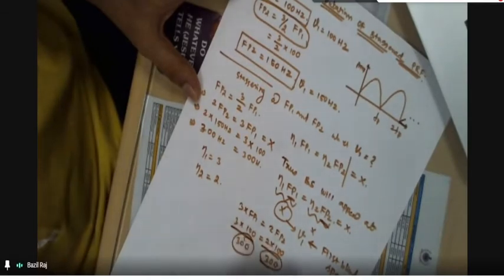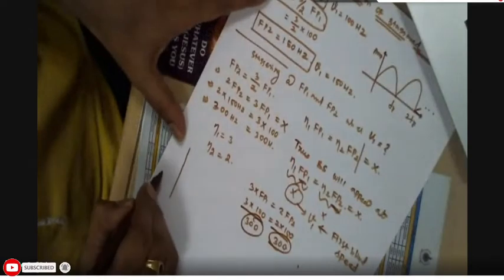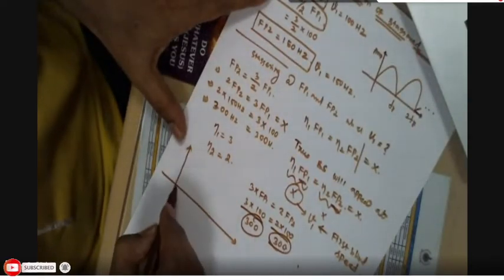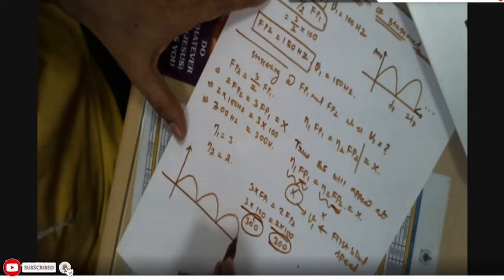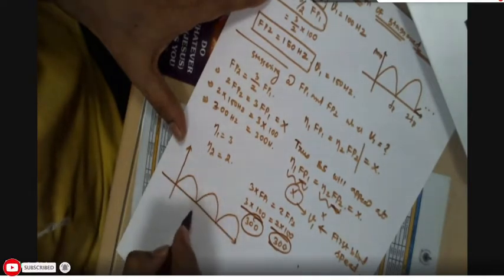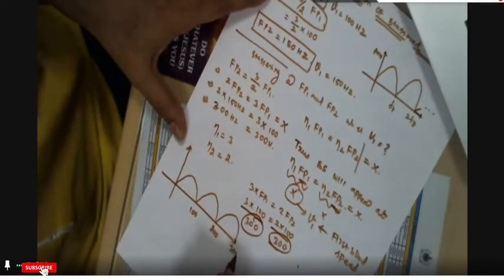If you plot the response here, this is the first PRF: this is at 100, this is 200, this is 300.